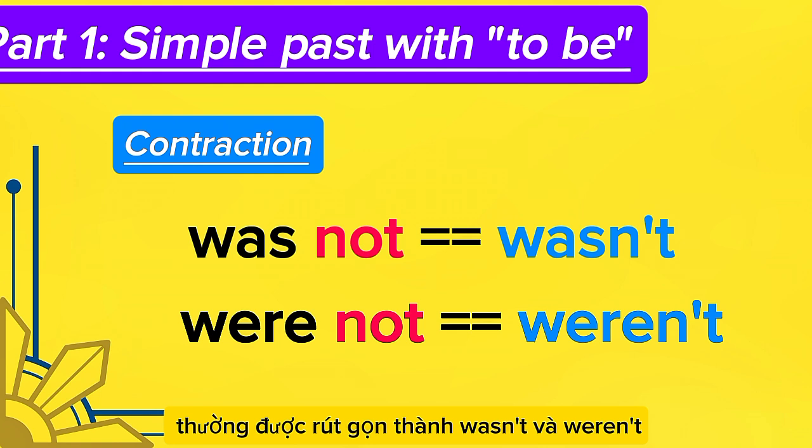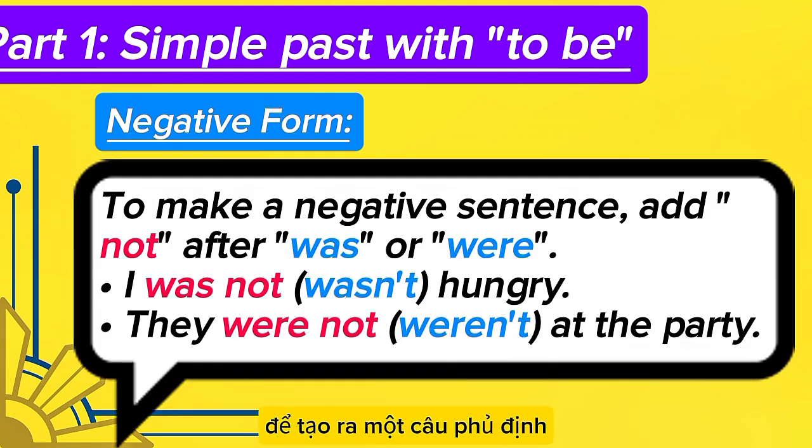In the simple past tense, was not and were not are commonly contracted to wasn't and weren't, respectively. To make a negative sentence, add not after was or were. I was not, wasn't, hungry. They were not, weren't, at the party.